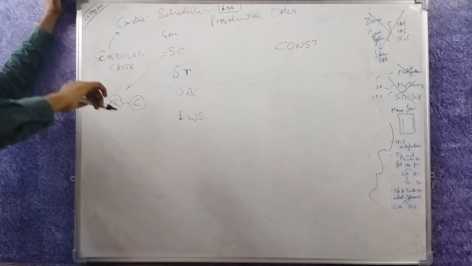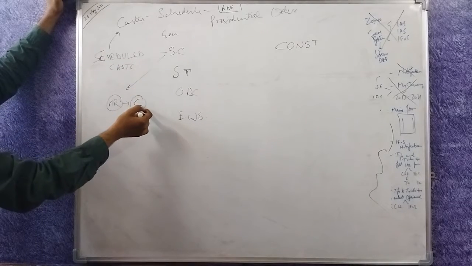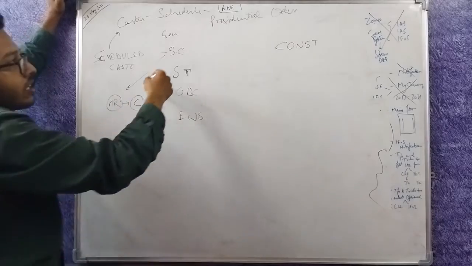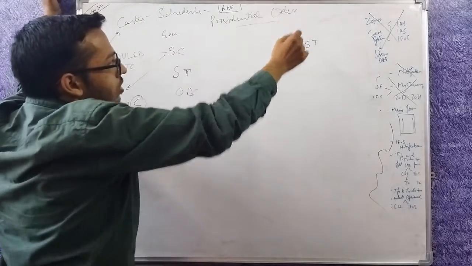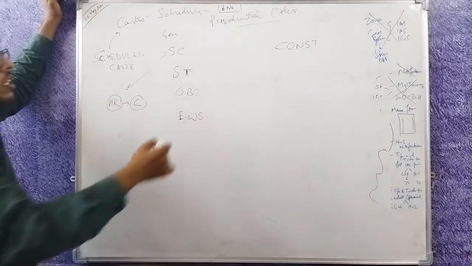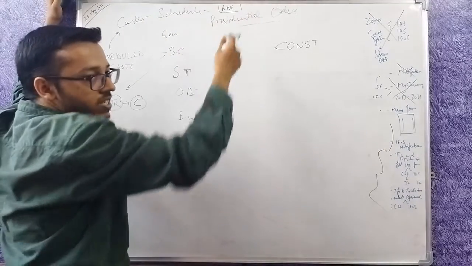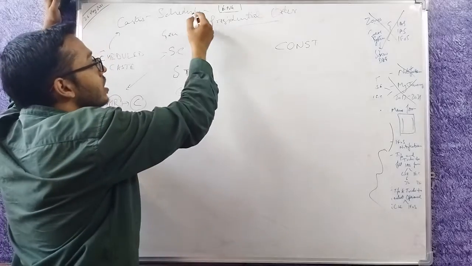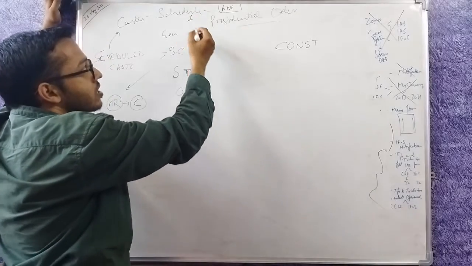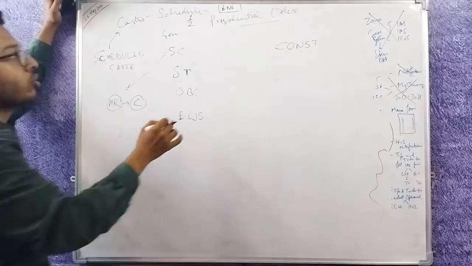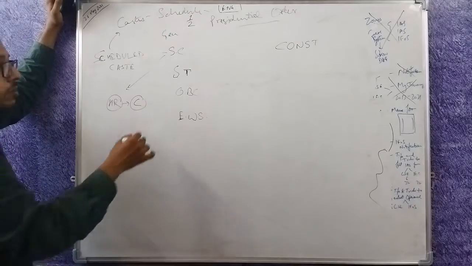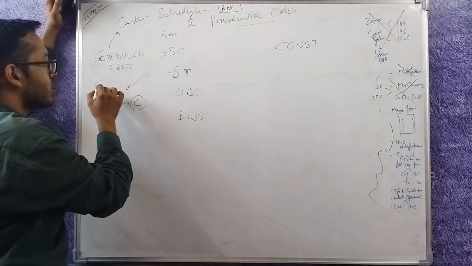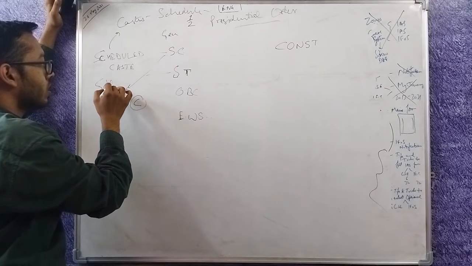Schedule means if the center agrees to declare that caste as a scheduled caste, the president will issue an order known as the presidential order. The presidential order will say something like this: the castes mentioned in schedule 1 shall be scheduled castes. The castes mentioned in schedule 2 shall be scheduled tribes. And same for here. This is scheduled tribes.